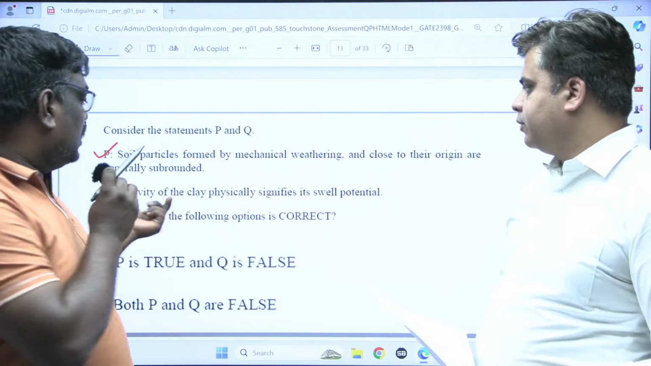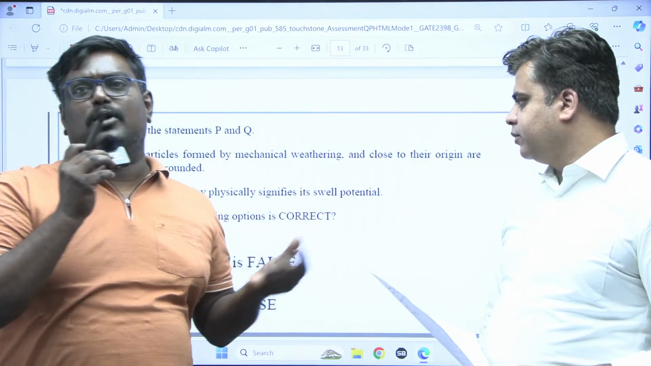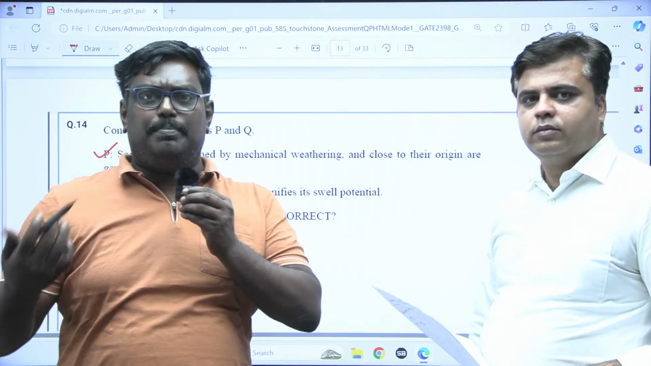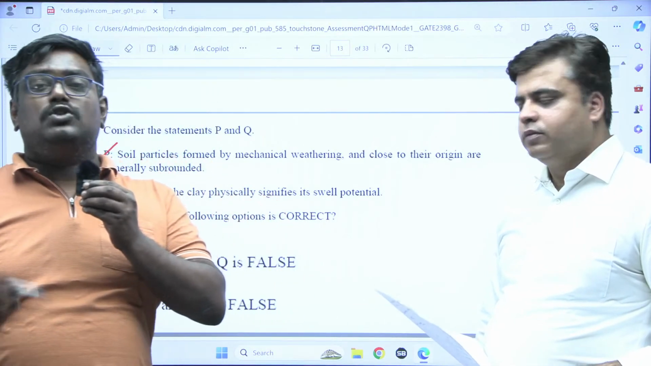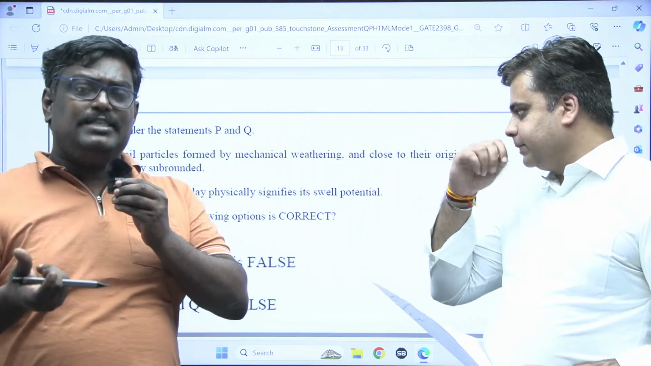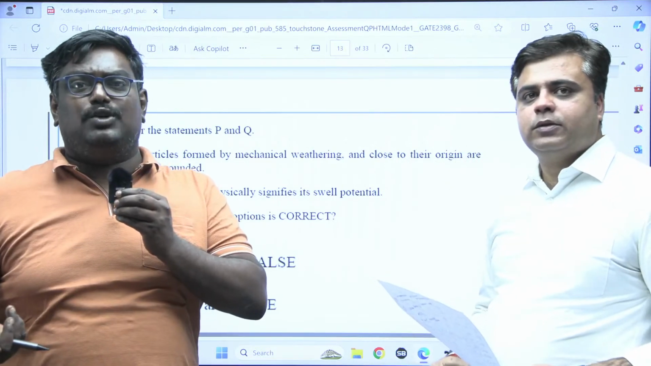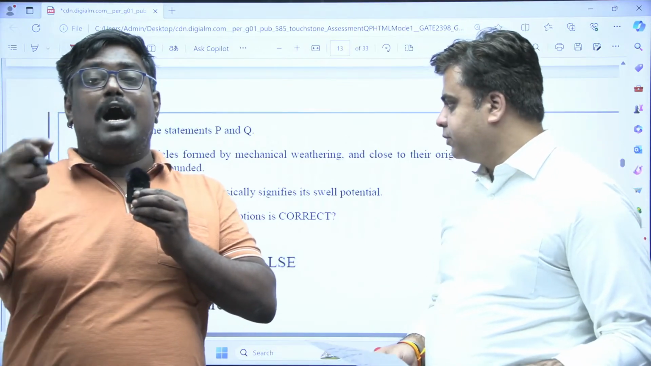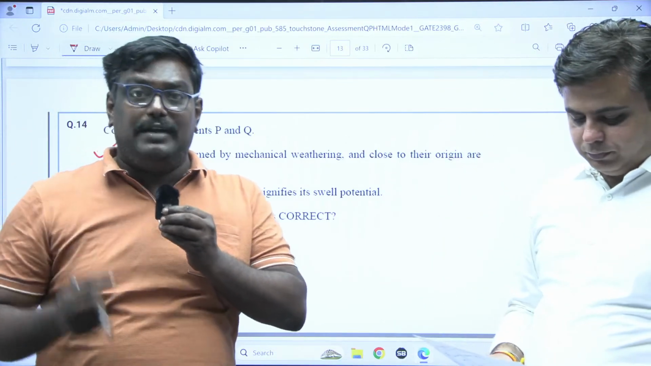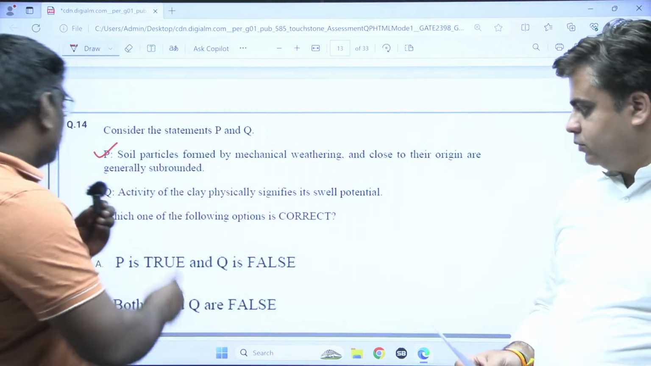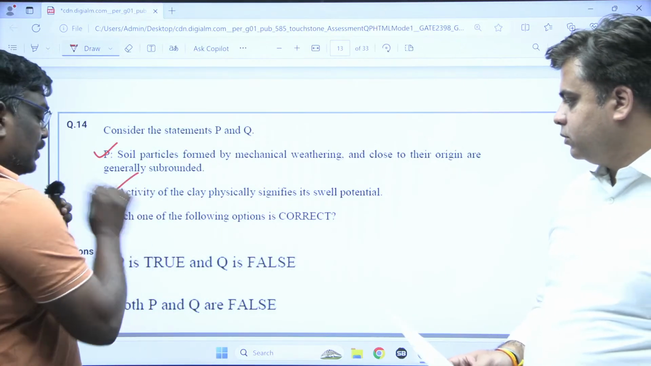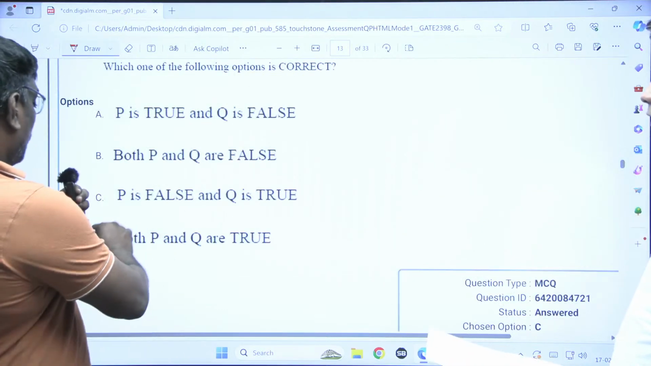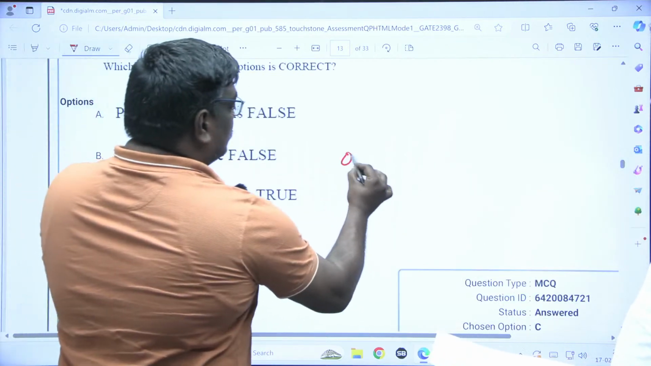Activity of the clay physically signifies the swelling potential. What do you mean by activity ratio? It is the ratio of plasticity index to the percentage of clay fraction. So actually the main intention of finding the activity ratio is that the swelling and shrinkage characteristics of a soil are identified by a number called activity number. Hence statement Q is also correct. You can say both statements P and Q are correct, and option D is the right answer.